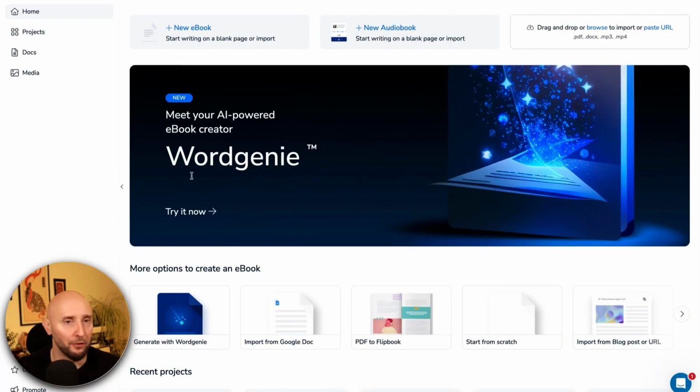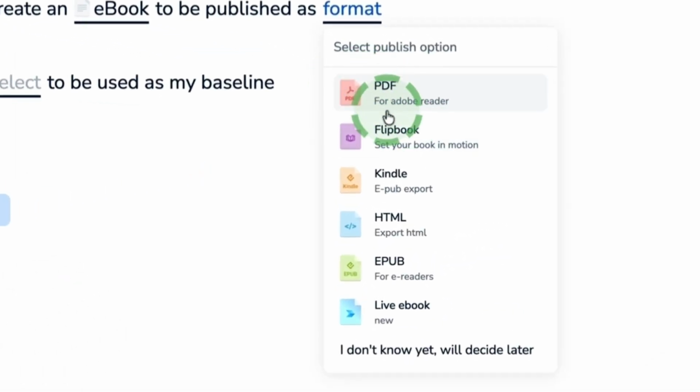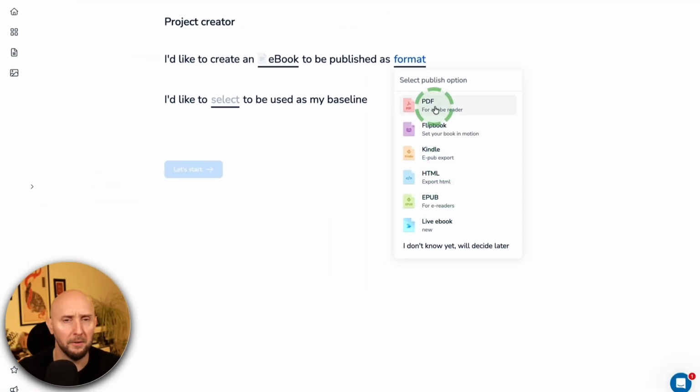Now, here we are inside of Designer, and there's quite a lot you can do with this tool, but just to keep it simple for you, for the sake of this video not getting too long, we're going to come up to the top here and click on New Ebook, and we'll see a wizard right here that will talk us through a few steps to create our ebook. So first of all, Designer wants to know what format you want to publish your ebook in. If we click on this, we can create a PDF ebook and export it directly to Amazon Kindle, create a live book or an EPUB. I'm going to go with PDF.